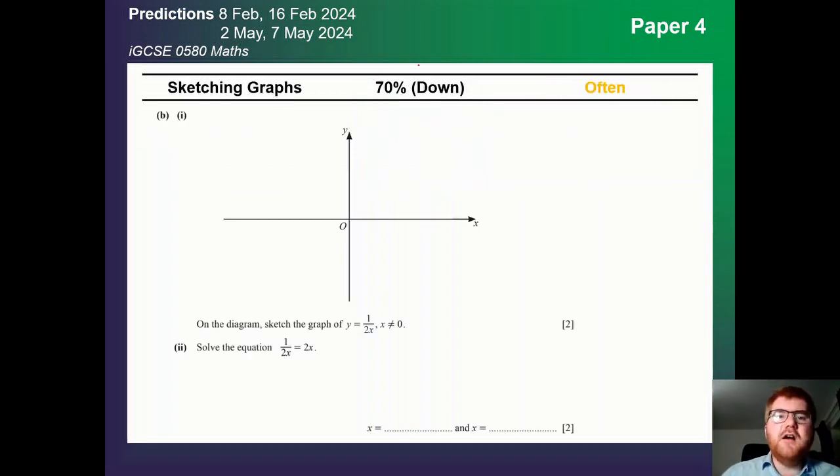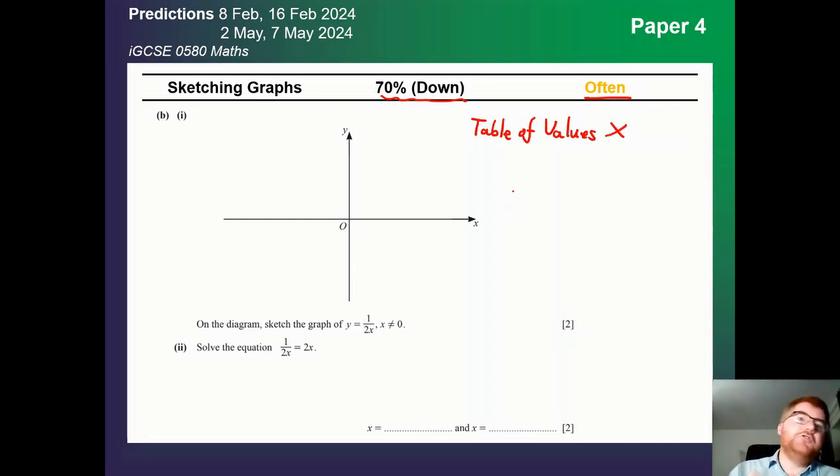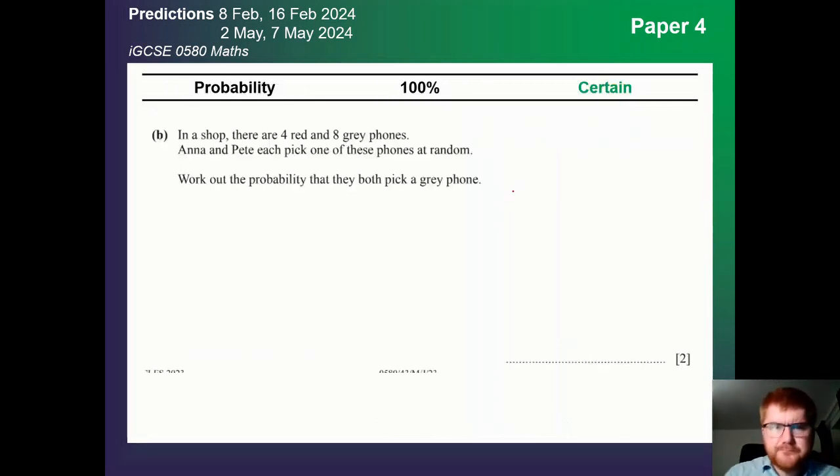On to sketching graphs. Again, this has consistently gone downwards over the years. We're now down at 70%, so it goes into my often category. Just notice they've really changed these up over the last couple of years. So these table of values questions, which used to be very popular on 0580, are generally less so these days, but they could still ask you to sketch a function, either a cubic, a reciprocal function, or anything else.